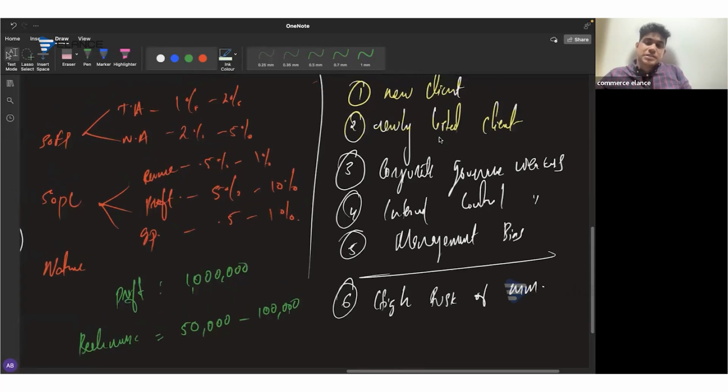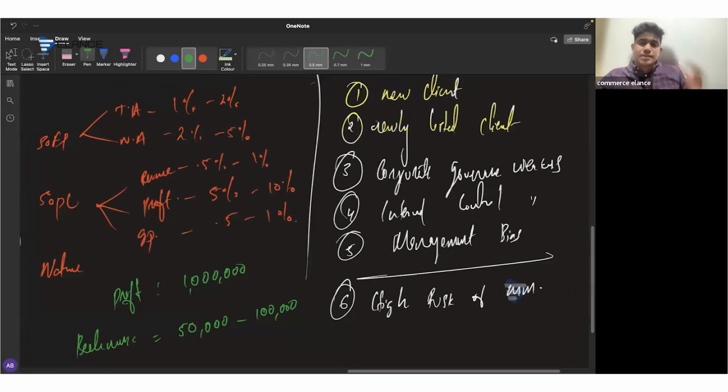Suppose it's a new client or a newly listed client, as I mentioned earlier, we will definitely choose the lower limit, 50,000 itself. But consider that it's not a new client or a newly listed client, then we will go with 100,000. If there is corporate governance weakness, we'll reduce it back to 90,000. If there is high risk of material misstatement, reduce it to 80,000.